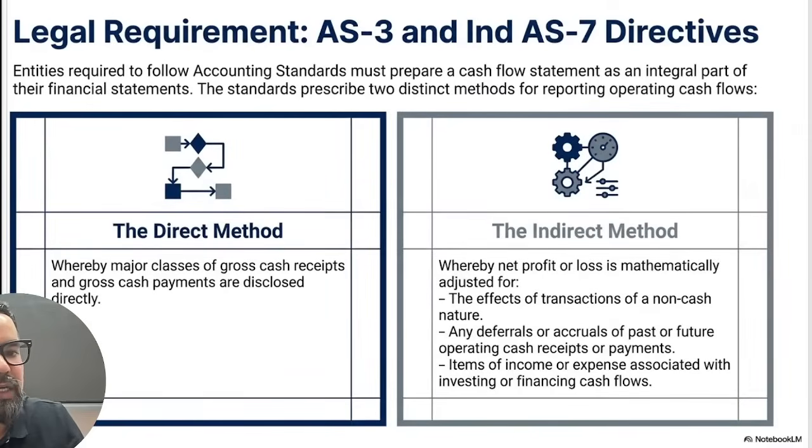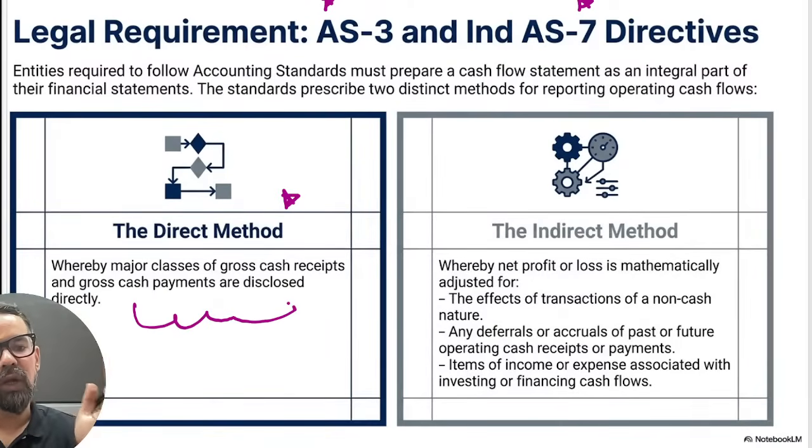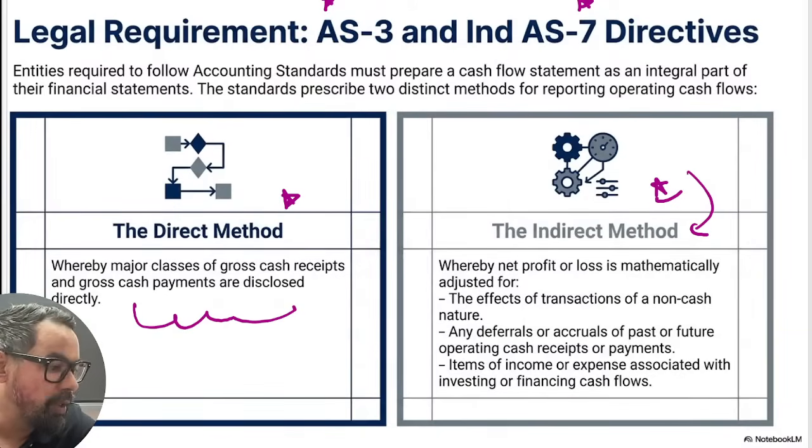We have two methods as per Accounting Standard 3 and 7. We have the direct method, where major classes, the gross method it is called, all the debit and credit will be kept. In case of the indirect method, after the adjustment, the adjusted value we will keep in our book itself. So that is something which generally comes under this particular one, right?